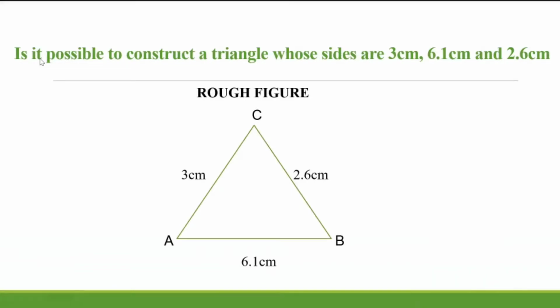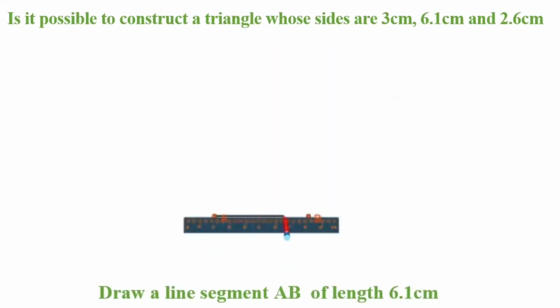Taking AB as the base, I can easily make the two arcs with A as center and radius 3 centimeters and B as center and radius 2.6 centimeters. And wherever these two arcs meet, that would be point C. So let us do the construction, taking the exact measurements now. So my first step is to draw AB equal to 6.1 centimeters.